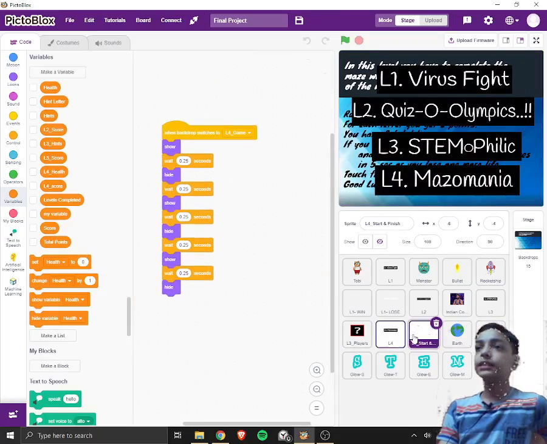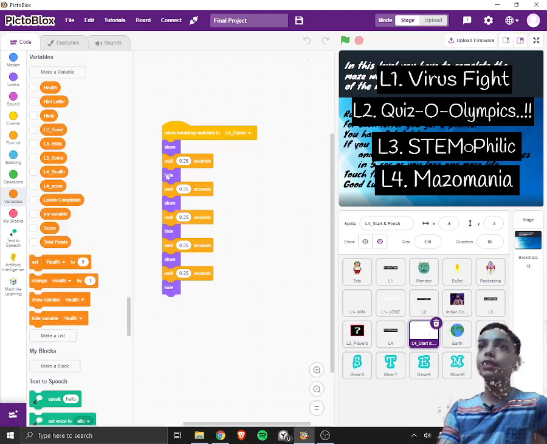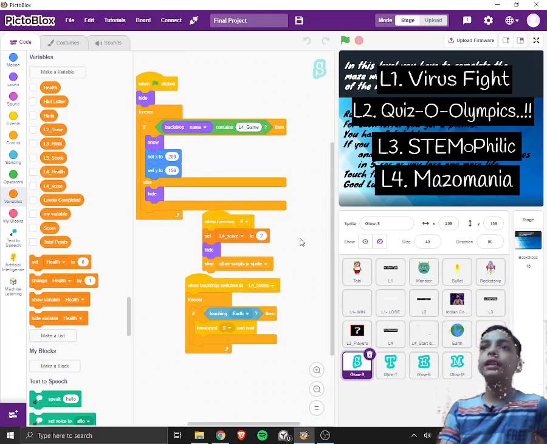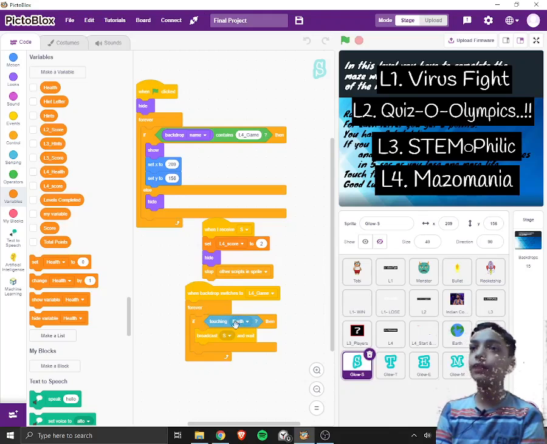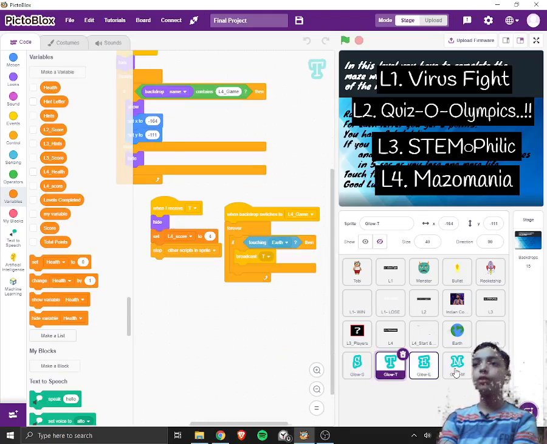So this is L4 start and finish, which are these two. These show where you have to start and where you have to finish. These will show and hide, that means I am blinking them, so you can pay attention to them. Then this is L4 finish. And now how the letters are working. When I am changing to L4, it is checking forever if the earth is touching it or not. If it is touching, it will show S, and then change the score, hide it, and stop the other script. And I have done the same with all the other letters.